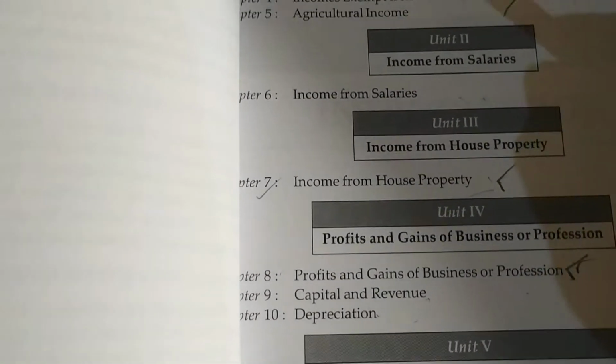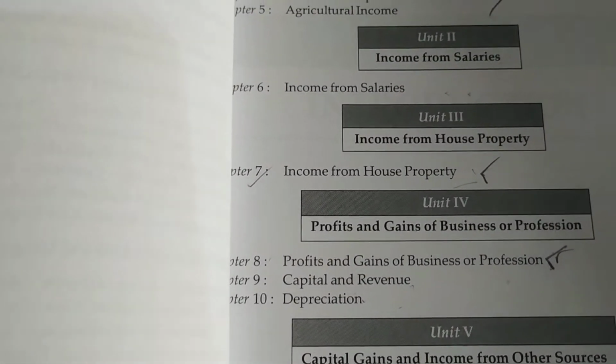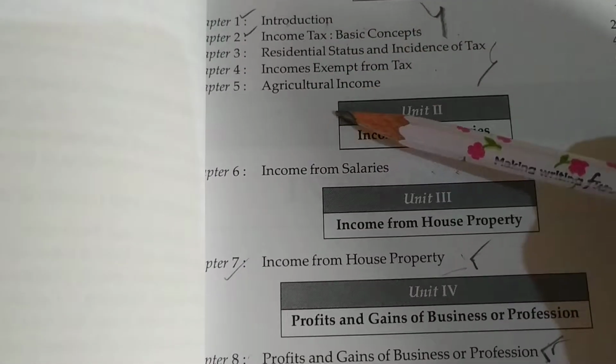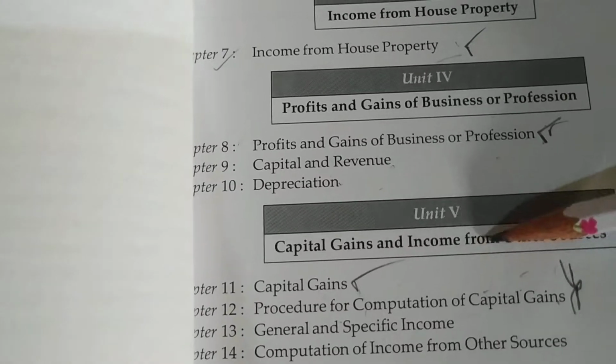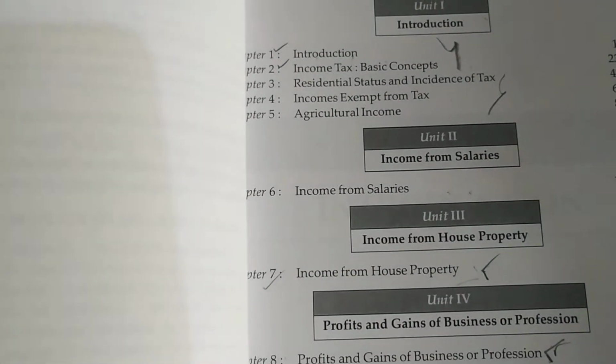You will get a question from these chapters. A question will definitely come from these chapters. You see, tax is very lengthy. In unit 1 we have 5 chapters, in unit 4 we have 3 chapters, and in unit 5 we have 4 chapters. So we are doing selective studies. The chapters from which questions are asked in the exam, only those we'll focus on first.